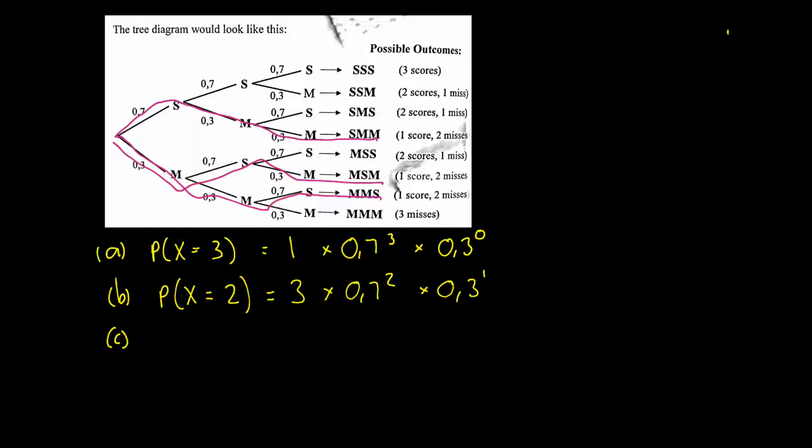So again, there are 3 different ways to score 1 shot only. If we go into our notation now, we're looking at 1 shot. We've already seen there are 3 ways of scoring 1 shot, because 70% is her score rate. And that is multiplied by 0,3 to the 2 for each of the other shots in that particular group of 3 that she didn't make.